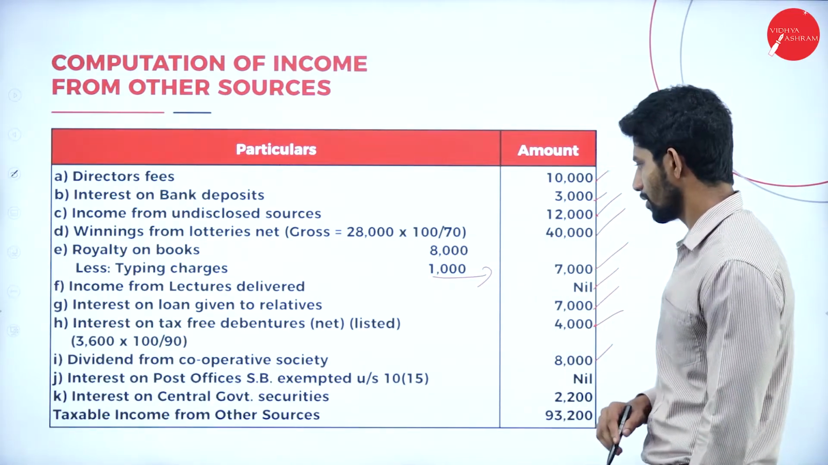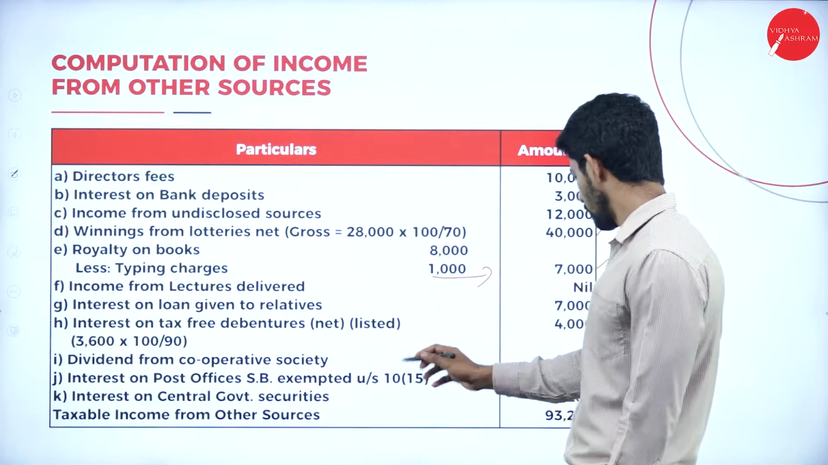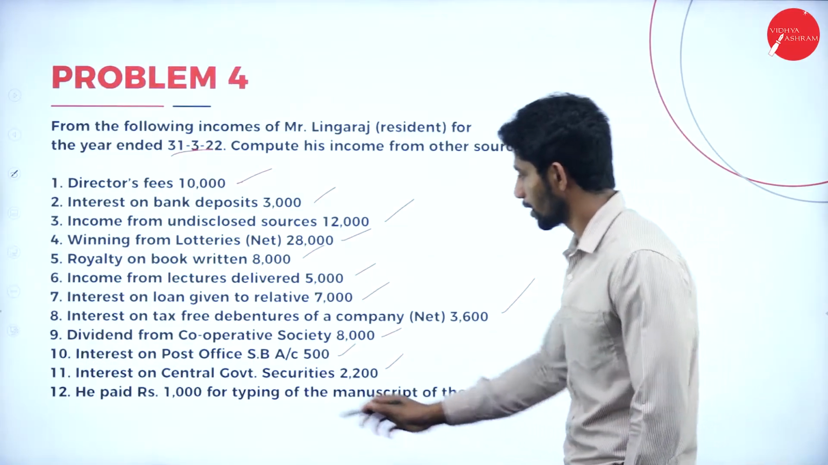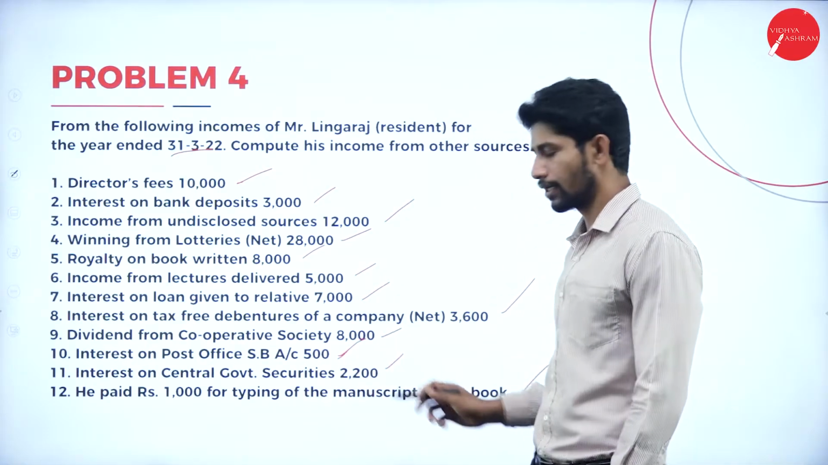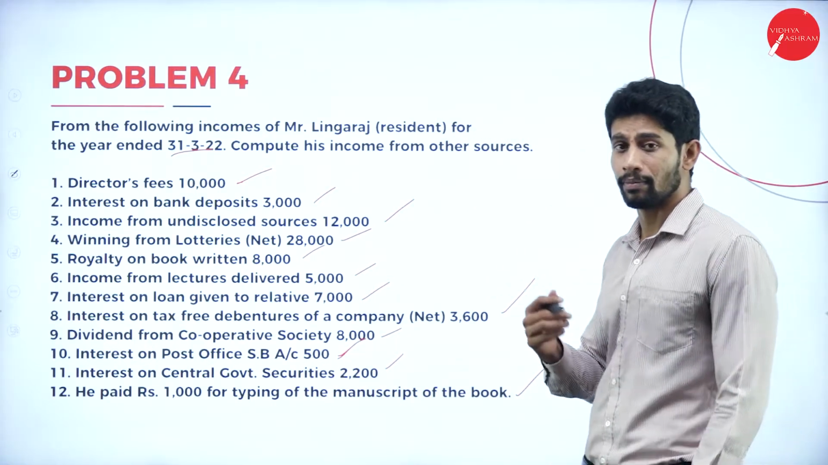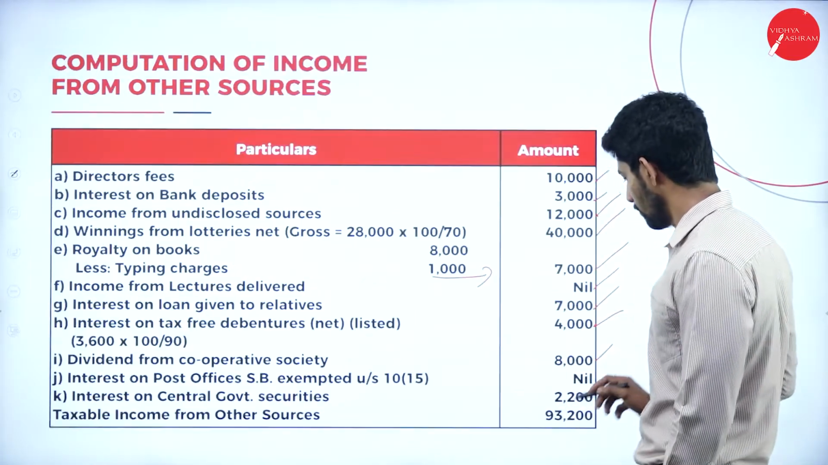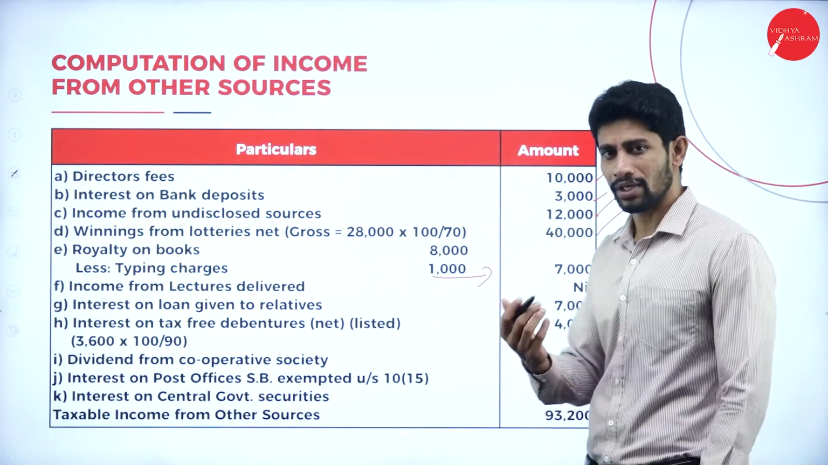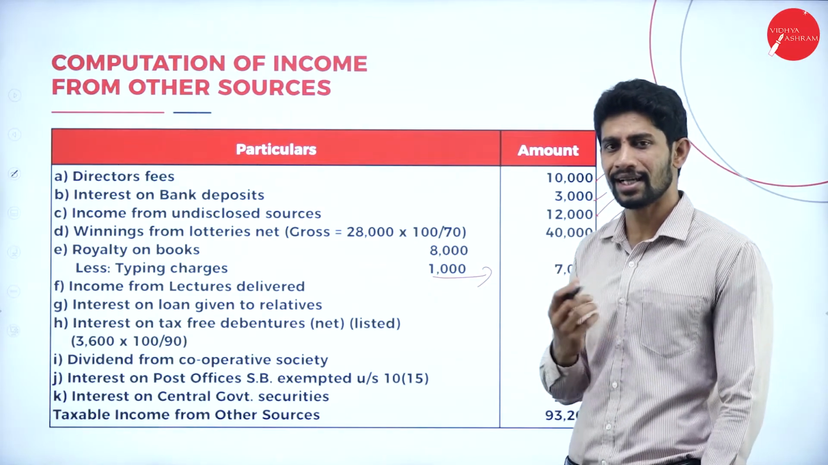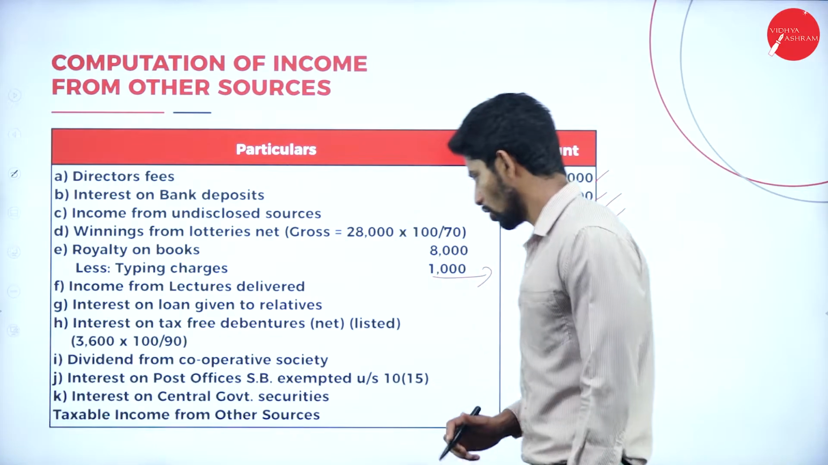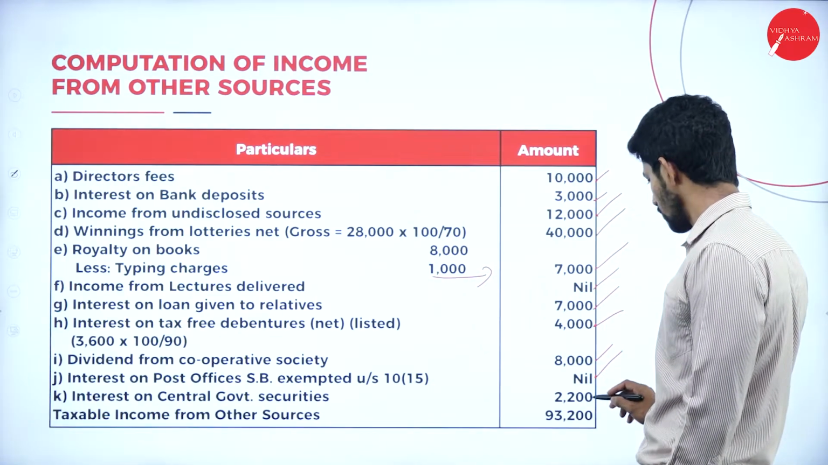It is 8,000. Next, interest on post office savings bank account. What is the value we have in the problem? Interest on POSB is 500, right? Then what is the deduction limit we have? 3,500. So here in this problem it is nil, because the amount we are receiving is lesser than the deductible value. Next, interest on central government securities, 2,200.